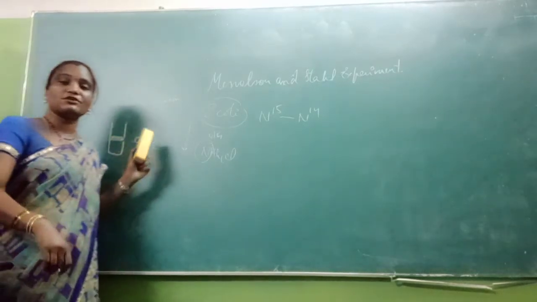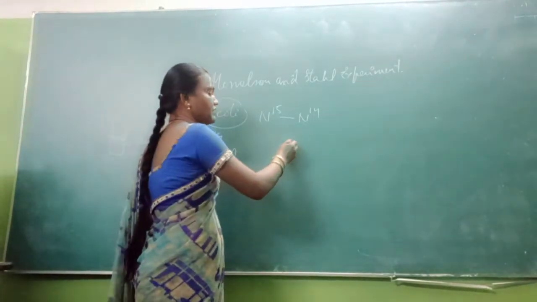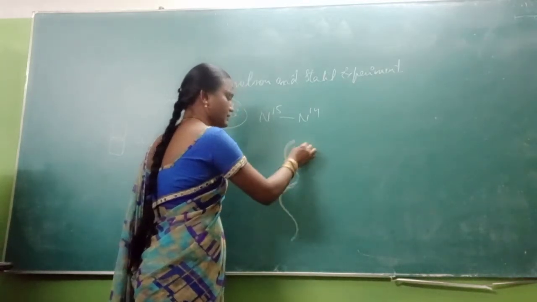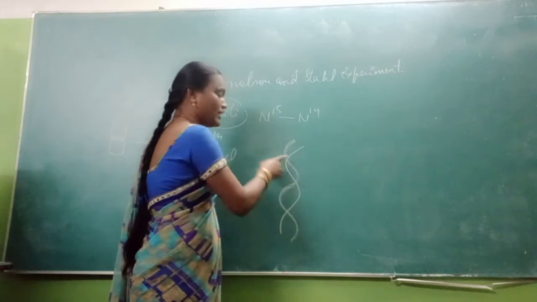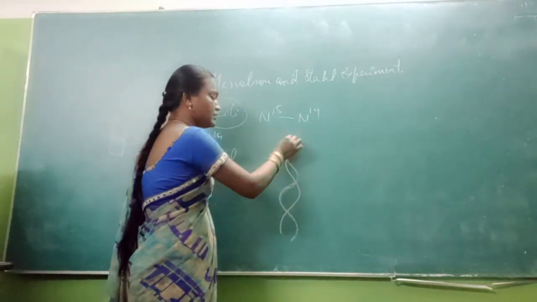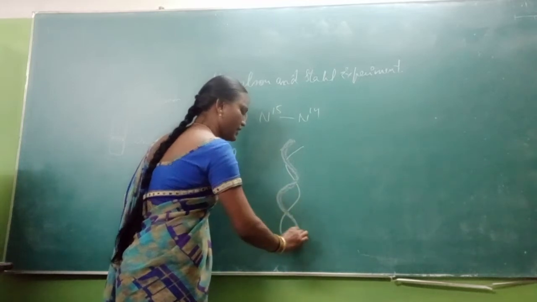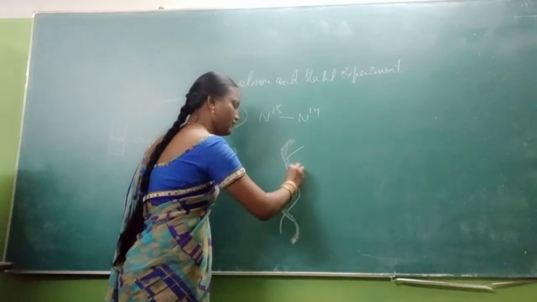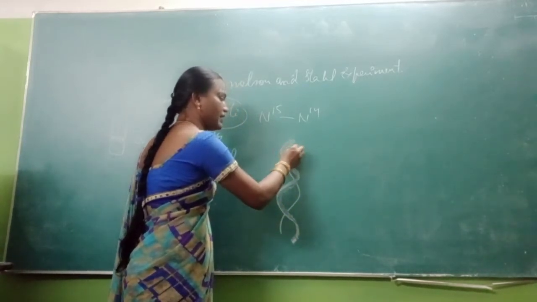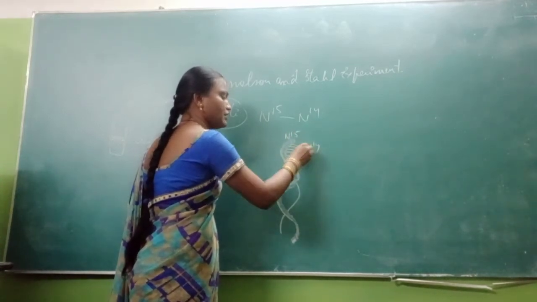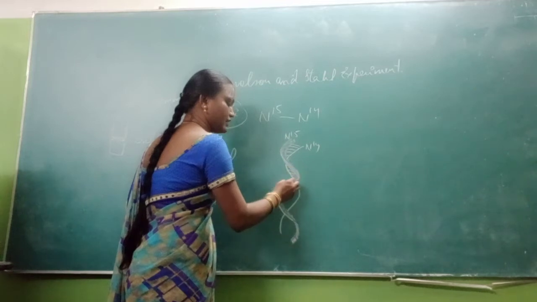So if you observe the strands in the first generation, you can see that one strand is, I am just making it dark, the heavy nitrogen containing N15, and this is the N14 light strand.